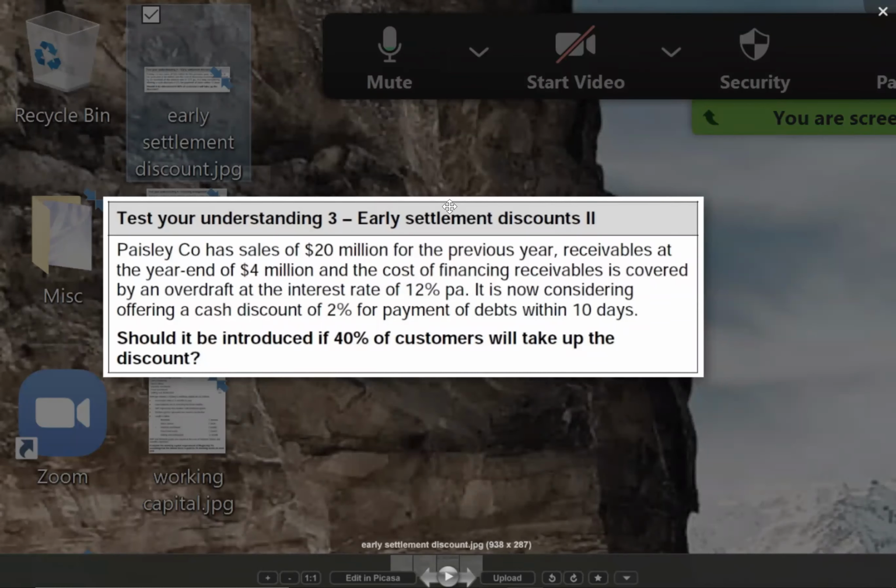Now I cannot ask you to pay up after 1.5 months, because I had already given you 3 months. So instead, I'll call you and say we have come up with a policy that if you pay 1.5 months early, we can give you, let us say, 3% to 4% discount.